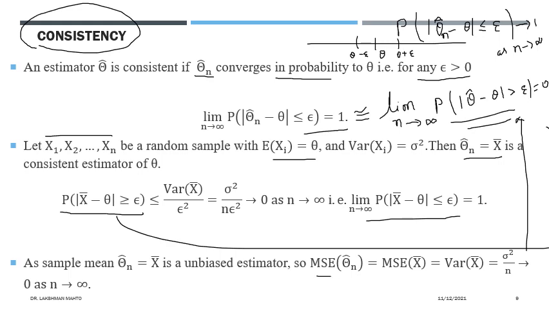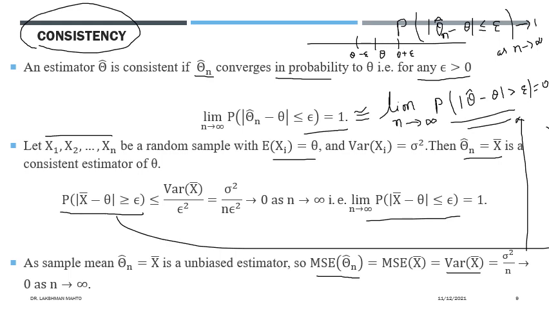We know that the mean square error is equal to the variance of the sample mean plus the bias. But x bar is an unbiased estimator, so the bias would be 0. So bias is not coming. And we know that the variance of x bar is sigma square by n. So from here we can see that the mean square error approaches 0 when the sample size is very large. What does it conclude? It concludes that consistency of an estimator can also be established with the help of convergence of mean square error to 0.